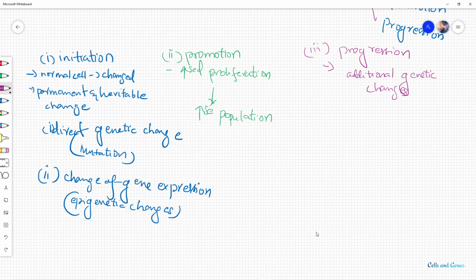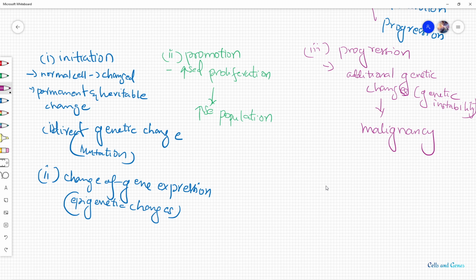Because of that, in the increased population of tumor cells, there will be a lot of genetic changes occurring in all these cells, and it will lead to malignancy.